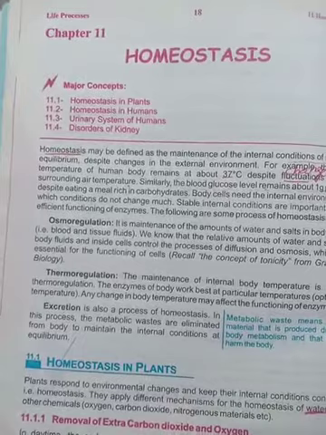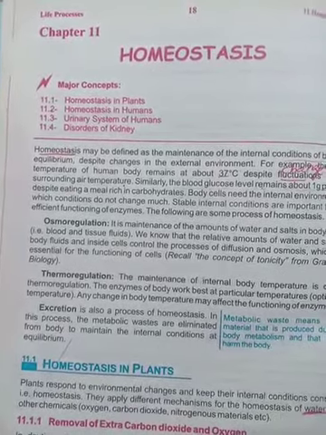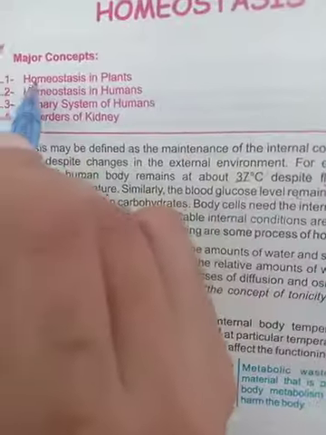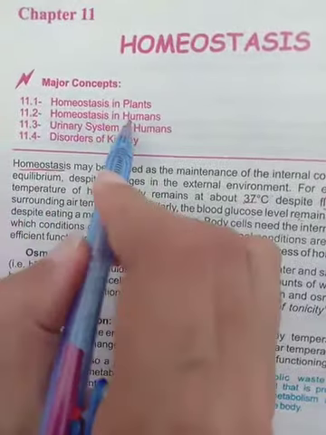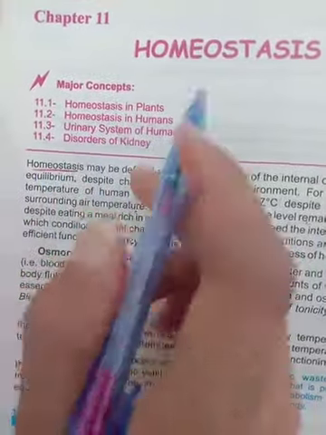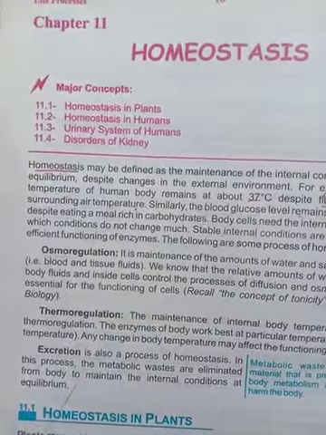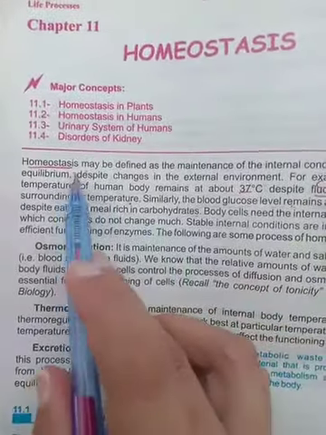So we are going to start our new chapter of biology, that name is homeostasis. The major concepts of this chapter are homeostasis in plants, homeostasis in humans, the urinary system of a human, and disorders of the kidney. We will start this chapter from the basic definition of homeostasis.